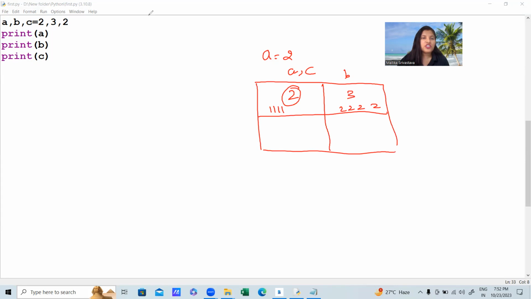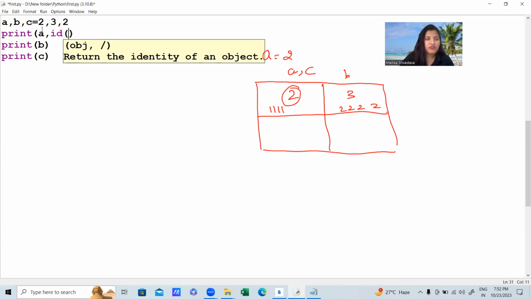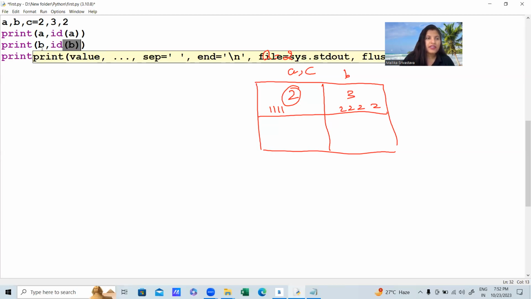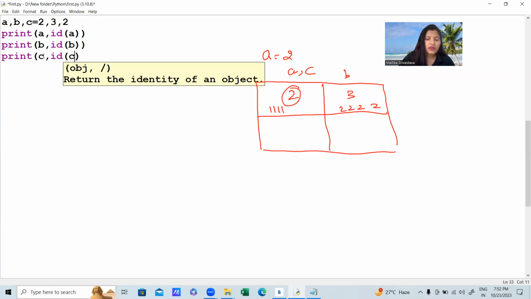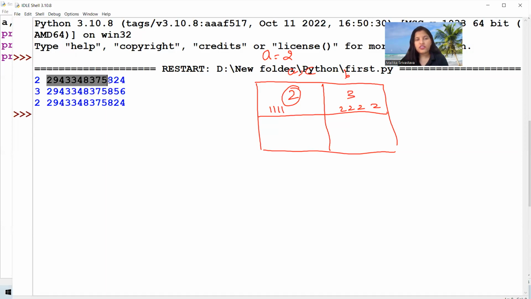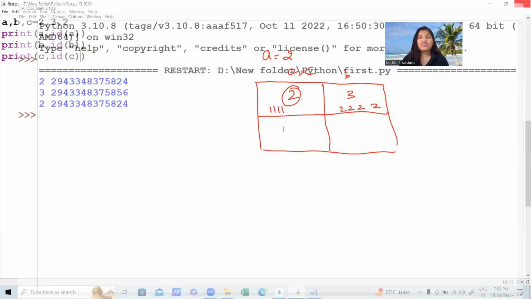When I check the ID of A, you can see it returns the identity of an object. In the same way, the ID of B and the ID of C. You can see here this is the ID of A, this is the ID of B, and this is the ID of C. The ID of A and the ID of C are exactly the same, you can match here. It is because 2 is shared by A and C both, and the object is only one in the memory. That's why the identity is also showing the same. I hope this part is clear to everyone.